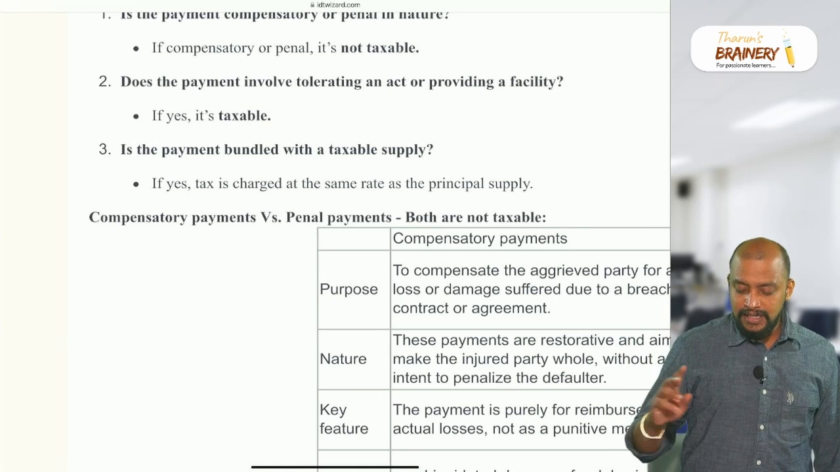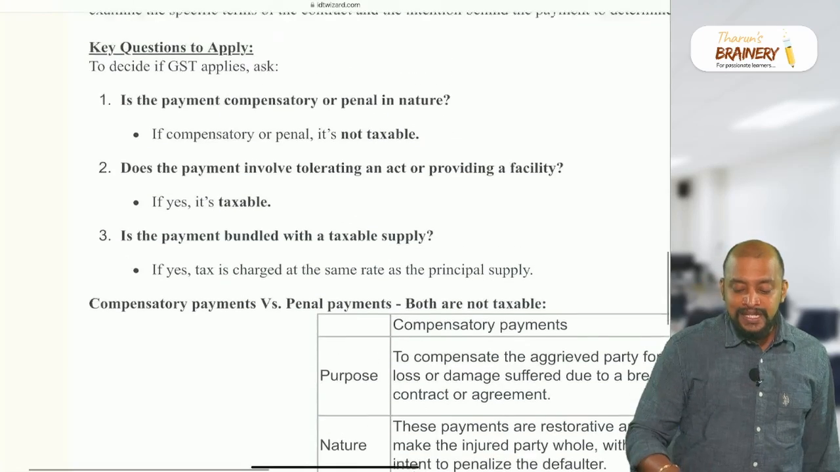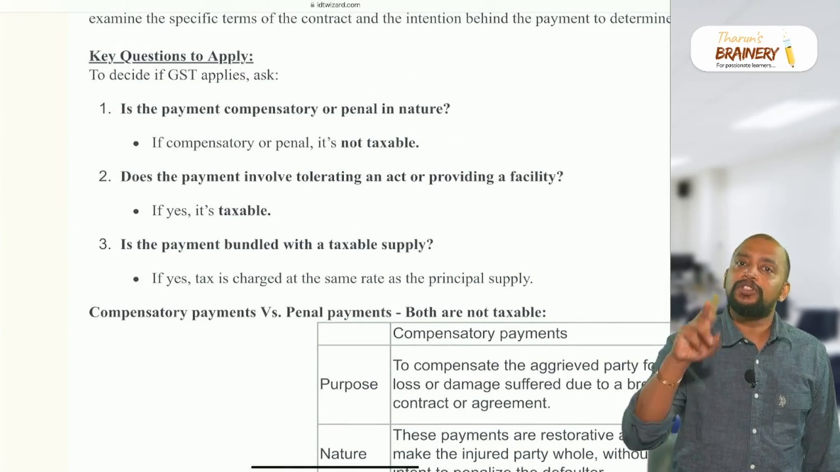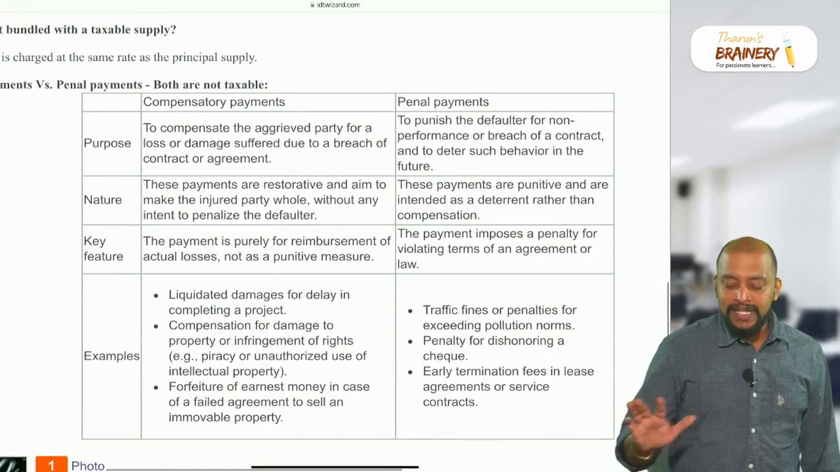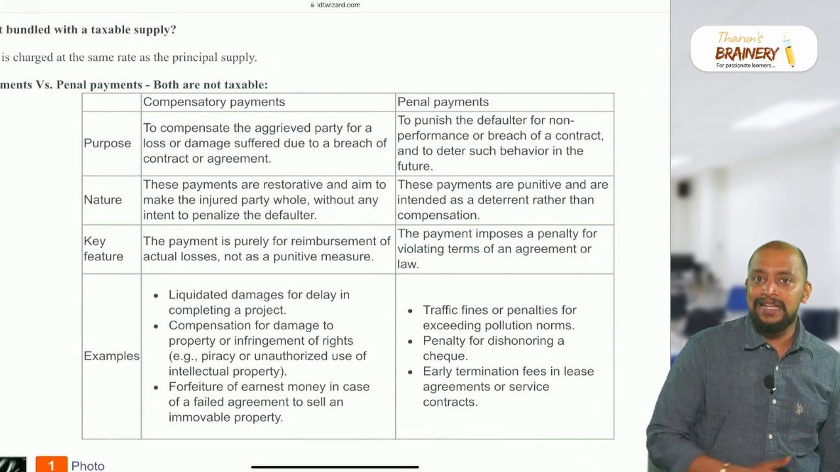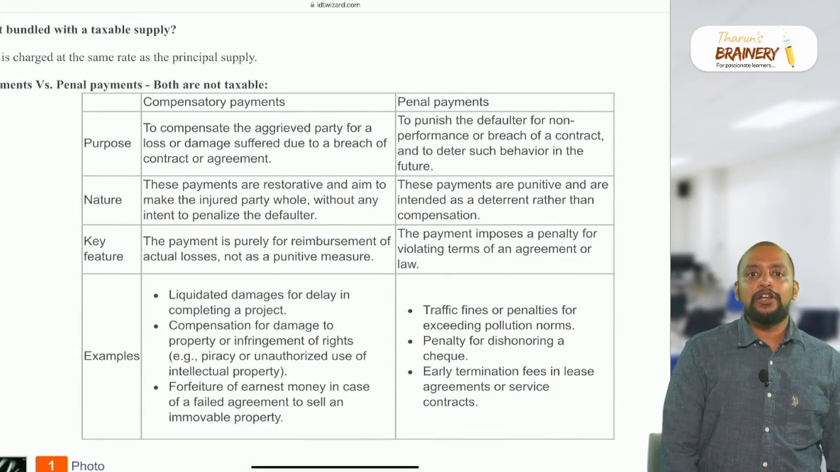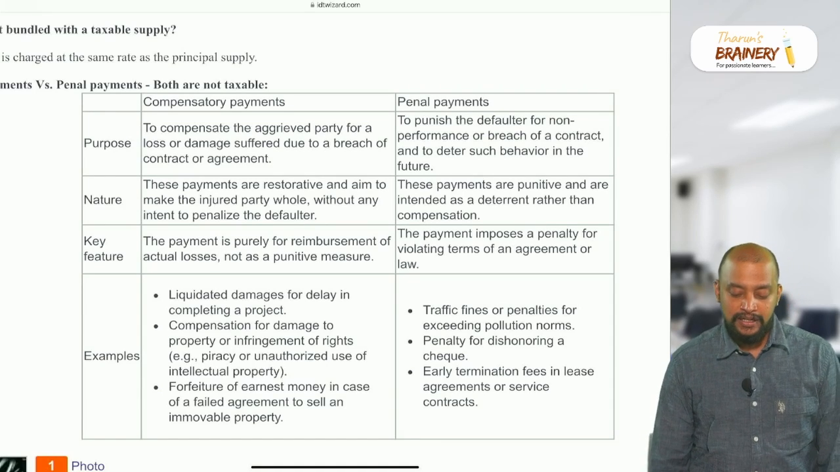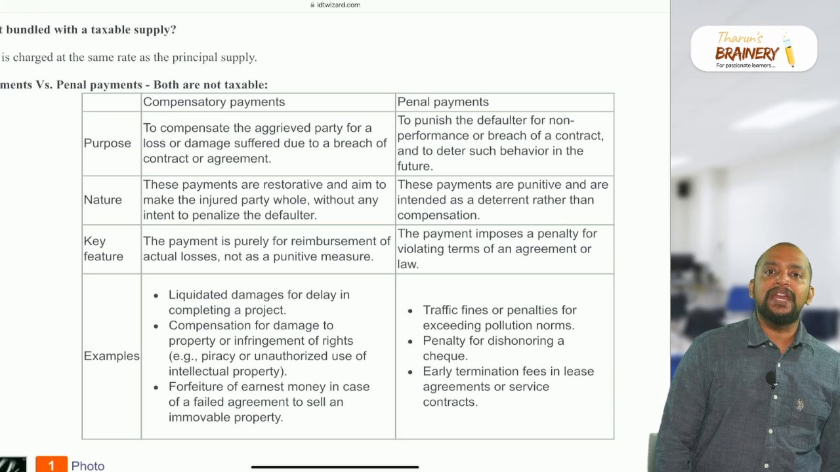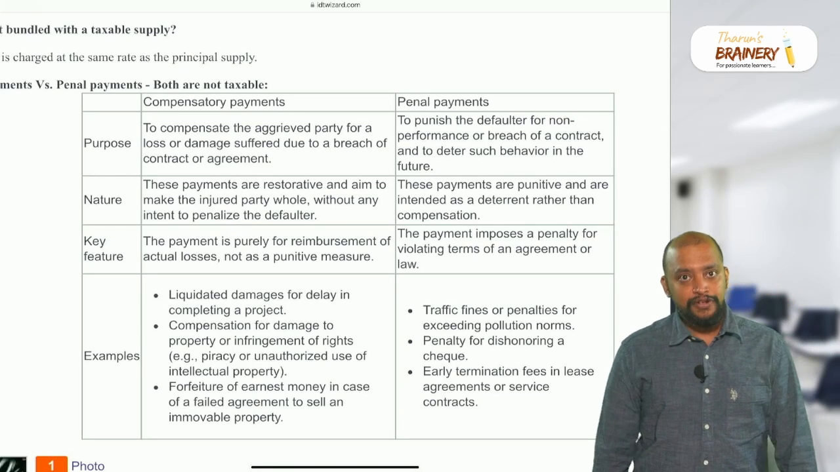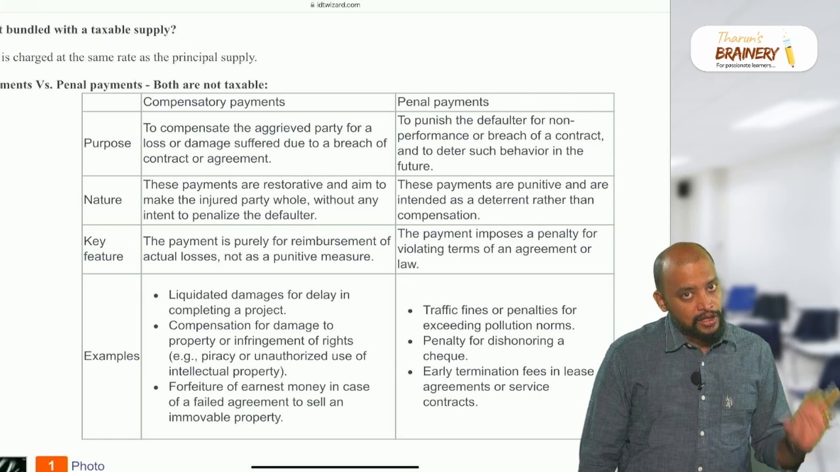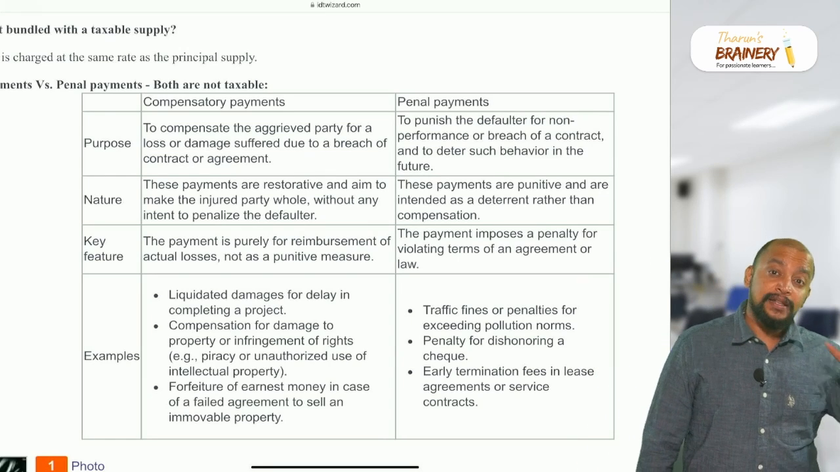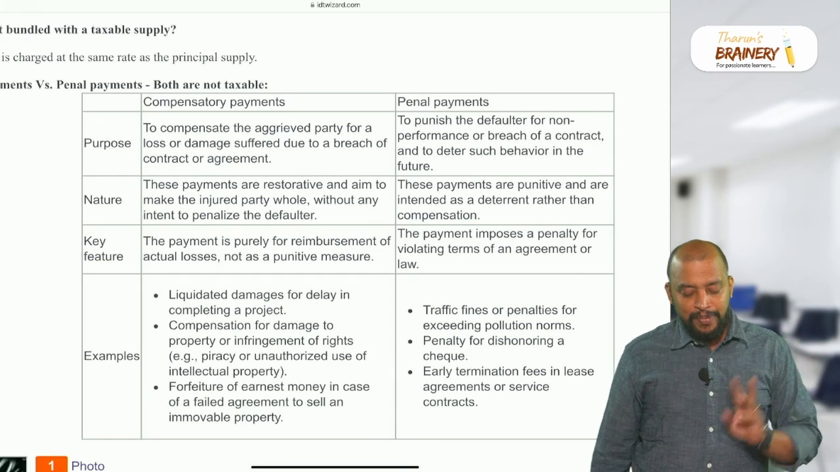Now again, there is a difference between compensatory payments versus penal payments. Both are not taxable. But what is the difference between these two? Compensatory payment is to compensate the aggrieved party for loss or damage suffered due to breach of a contract or agreement, whereas penal payment is to punish the defaulter for breach of the contract. Remember, both are not taxable, either it is compensatory or penal in nature.